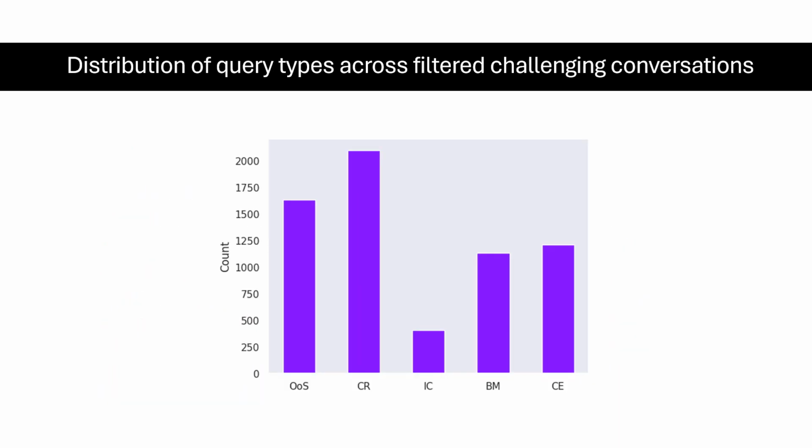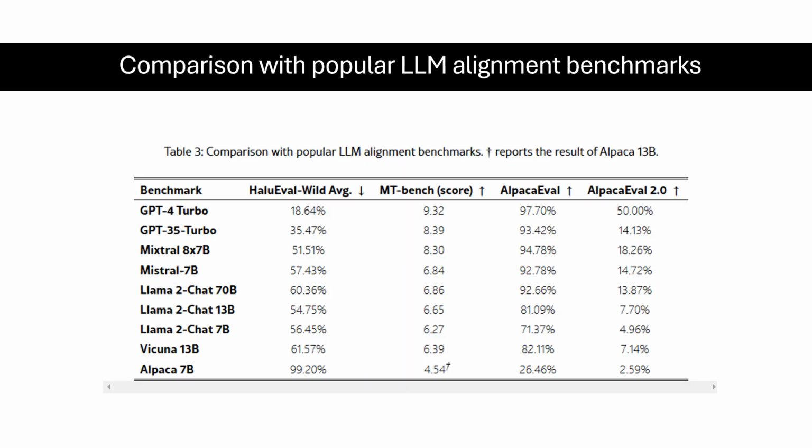This chart shows the distribution of query types across challenging conversations. Complex reasoning and out-of-scope queries were the most frequent, showing where LLMs tend to struggle. Compared to existing benchmarks, HaluEval-Wild excels in real-world applicability. While other benchmarks focus on task-specific settings, HaluEval-Wild better captures the complexities of real-world LLM user interactions.